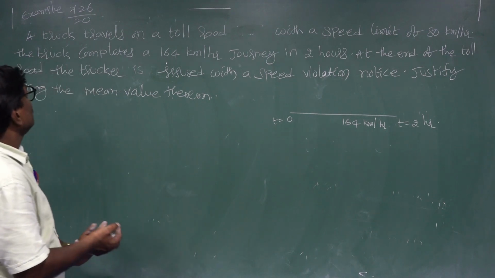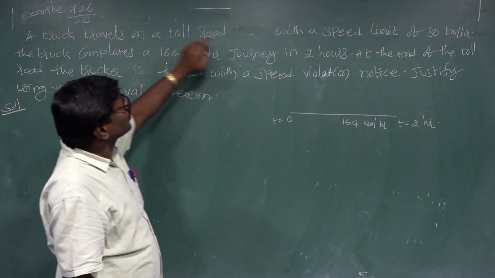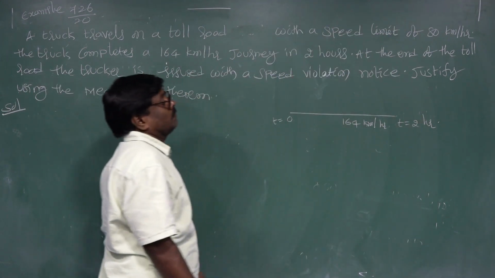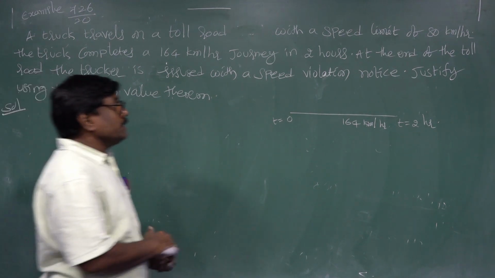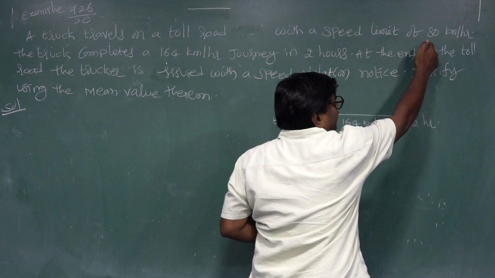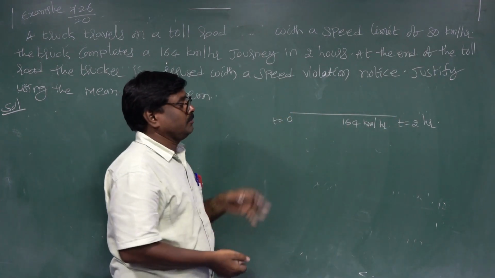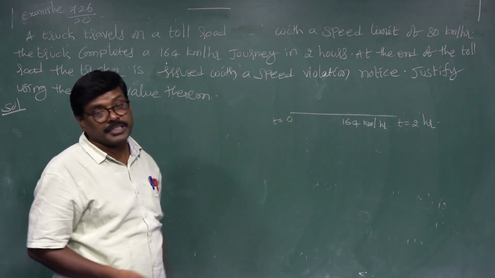The toll road has a speed limit of 80 kilometers per hour. 1 hour is 80 kilometers, 2 hours is 160. Greater than that, so the notice is issued as a speed violation notice.